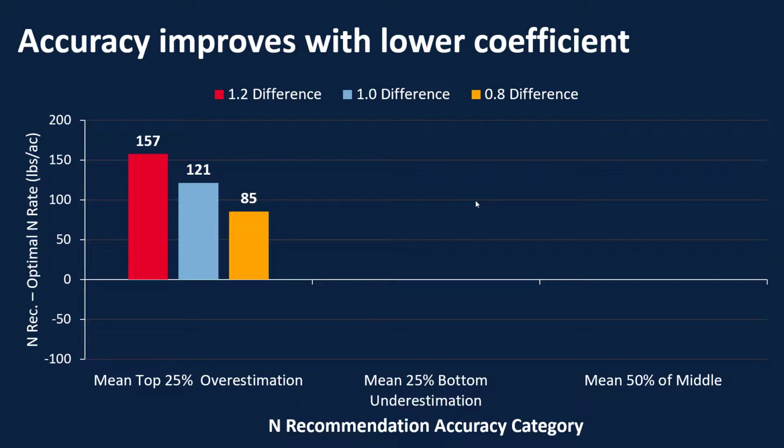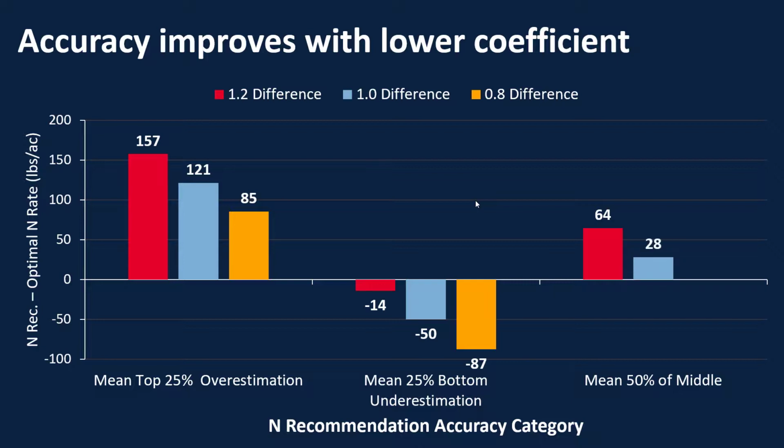Now in those ones we tend to underestimate, we see the opposite pattern. We see as we move from 1.2 to 1.0 to 0.8, we tend to underestimate our nitrogen needs even more. However, the most important section is that middle 50%. This is the majority of our sites, what happens most of the time. So here we see we tend to overestimate by 64 pounds of N with the 1.2 coefficient. And as we lower that coefficient, we get closer to 0. That 0.8 actually gets us past 0, so we're underestimating a little bit. So the answer might lie really close to that 1.0 to 0.8 range.